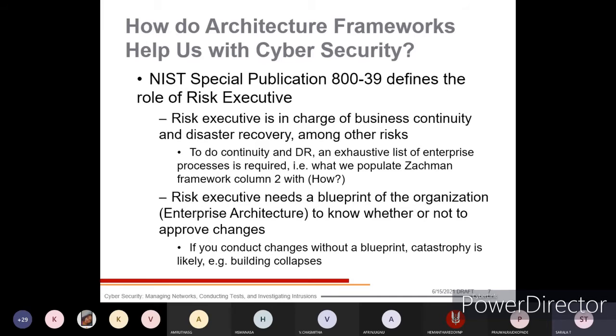If you conduct changes without a blueprint, catastrophe is likely. For example, a building collapses. If you don't have the proper enterprise architecture, you won't know what changes you have to make. That's why, if any security issue or problem occurs, we are not going to change any connections, roles, processes, or implementation without the blueprint.